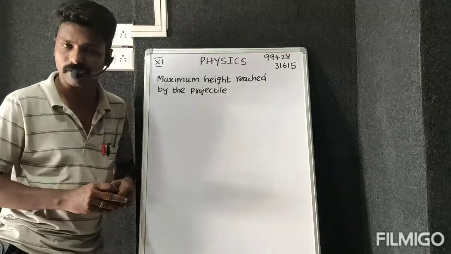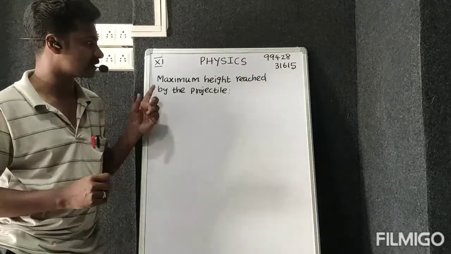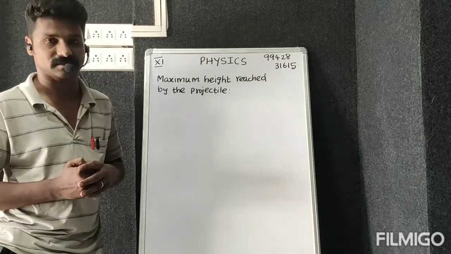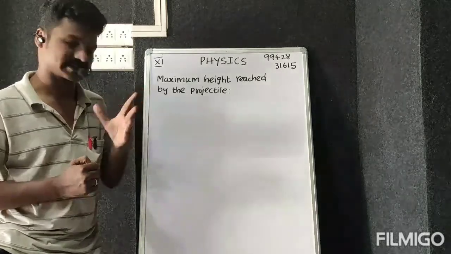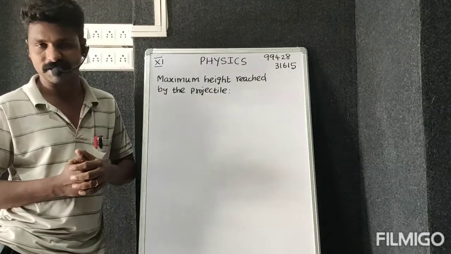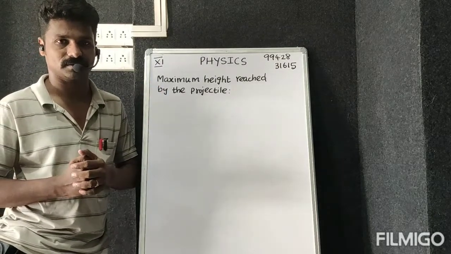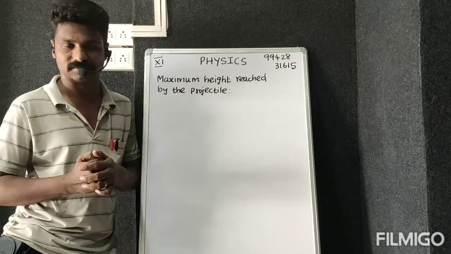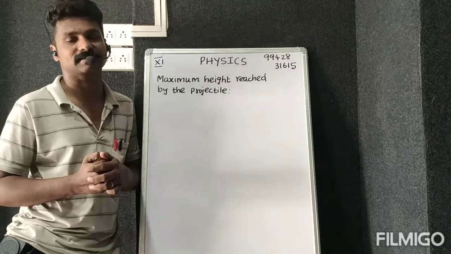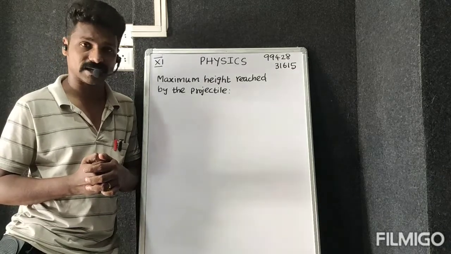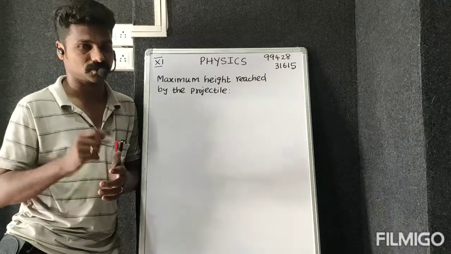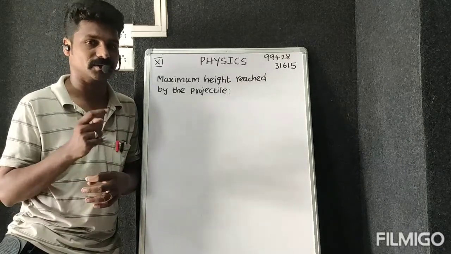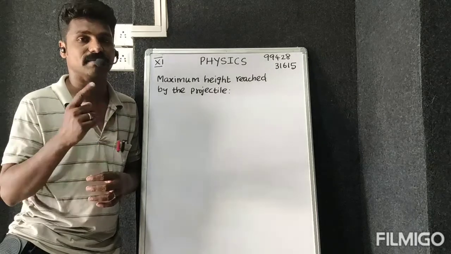Dear students, now we are going to discuss in the 11th standard Motion in a Plane chapter an important definition with the derivation, that is maximum height. Already you know in projectile motion, initially we give some velocity. After that, under the action of gravity only the object will move. That is known as a projectile. In that projectile we are going to derive the maximum height.